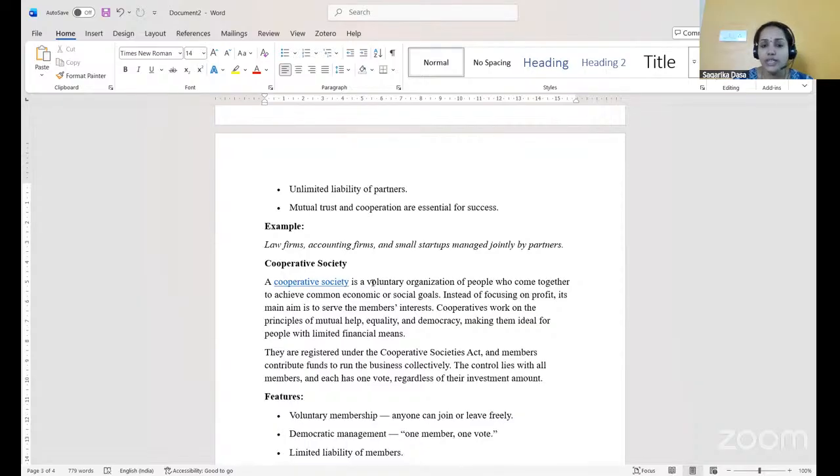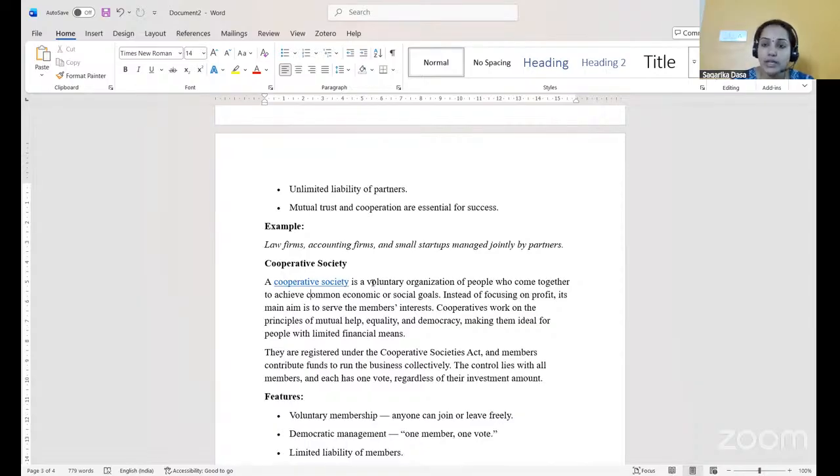This organization forms voluntarily. There is no force on the people. People voluntarily come and join this organization, and their motive is to achieve some social goal or some common economic goal. Instead of focusing on profits, its main aim is to serve the members' interests.